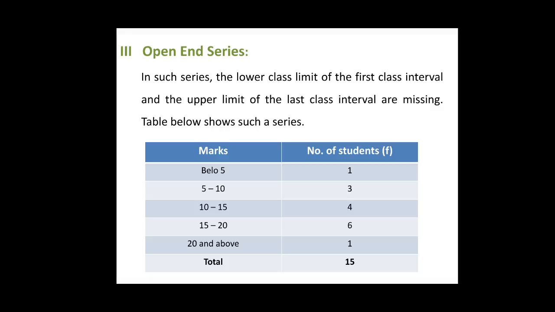For example, in this table, the magnitude, that is the difference between upper and lower limit of a class of other class intervals is 5, which is 5 to 10, 10 to 15, 15 to 20. Thus magnitude here in case of those classes is 5. Thus we have to give the same magnitude to the first class and the last class in order to get the limits of the first and the last class interval. Thus our first class will be 0 to 5 and last class will be 20 to 25 if we want to convert the open-end series into simple statistical series.